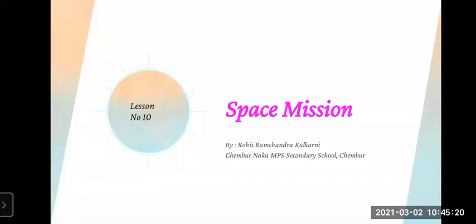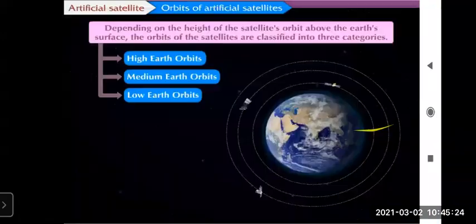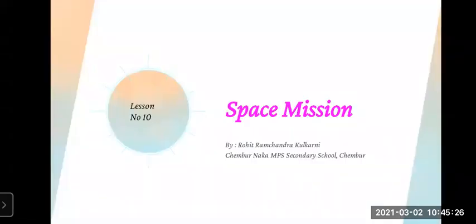Now, before going on today's point, I just want to revise what we have seen yesterday. Yesterday we have seen about need and importance of space mission. Then we have seen about the formula for critical velocity, then how the satellites are used in different ways. Different points we have seen yesterday. Today we are going to see what are the different types of orbits. Different satellites, how they revolve and their types we are going to see.